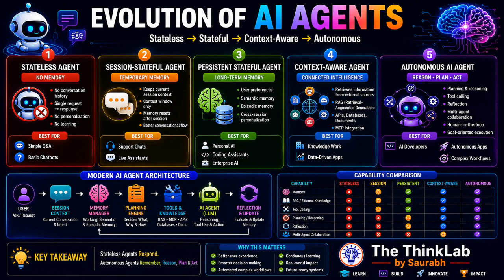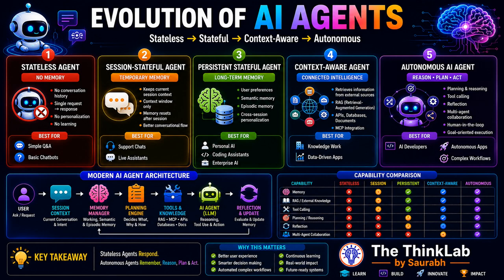So now we are going to do some kind of key comparison. Let's summarize them. A stateless agent just responds, right? A session stateful agent remembers during one conversation. The persistent stateful agent remembers across multiple conversations. The context aware agent retrieves the external knowledge, and the autonomous AI agent retrieves, plans, reasons, uses the tools, and completes the task. So every stage builds on the previous one, right? This evolution is making AI systems more useful, reliable, and capable.